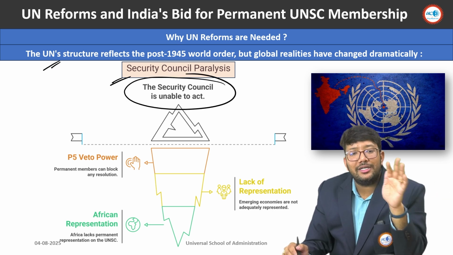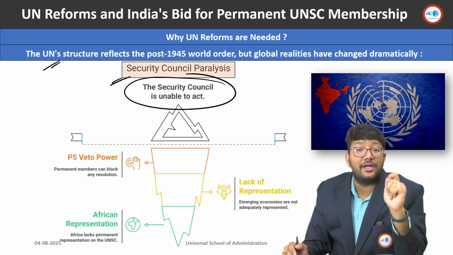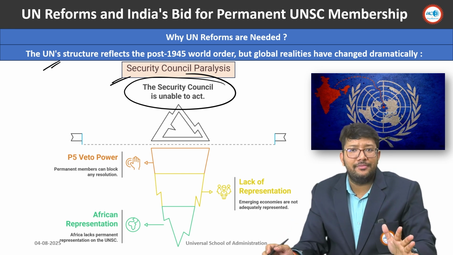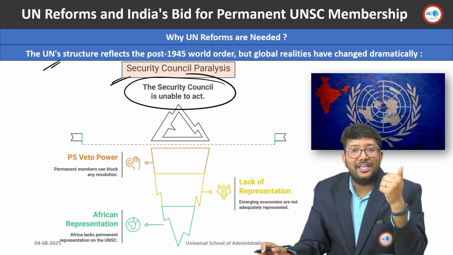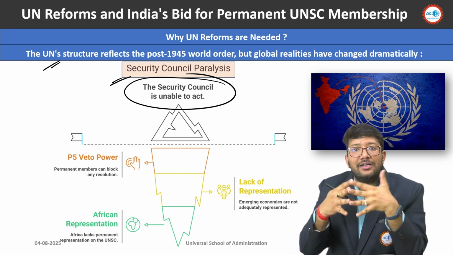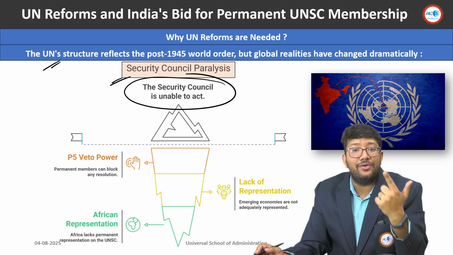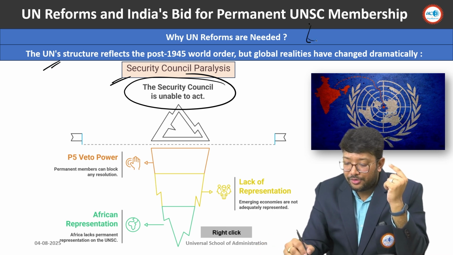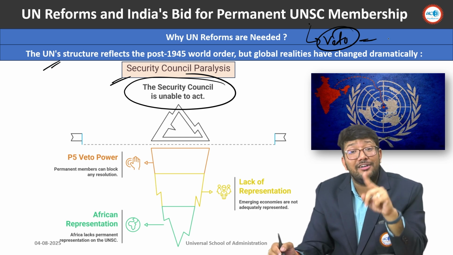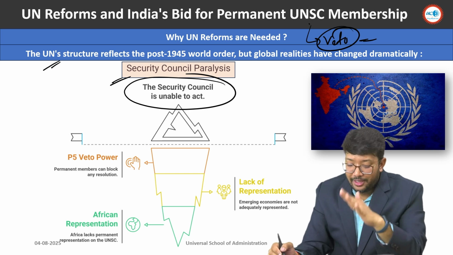The reason is that you know Russia and USA are both permanent members of the United Nations Security Council, and they veto each other's proposals every time. China is also there, Russia, USA, UK, and France. They are not able to reach a consensus regarding anything. So it is unable to act because the UNSC has what? Veto power. Remember I told you veto power was there. So if any one country vetoes anything, it will lapse. So that's why it is called Security Council paralysis.